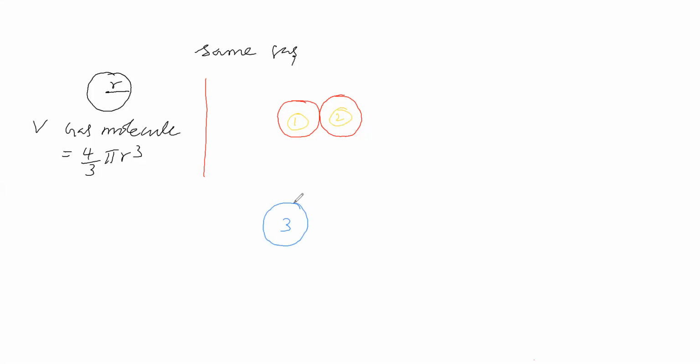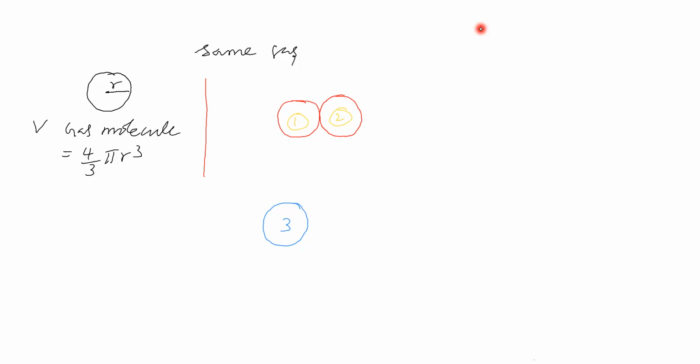This third gaseous molecule is coming like this. Because of these two, this third gas molecule is not getting some volume for its free movement. Two molecules are just in contact, and this is the third molecule.